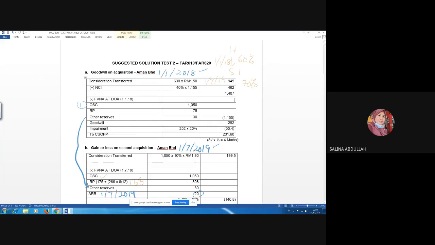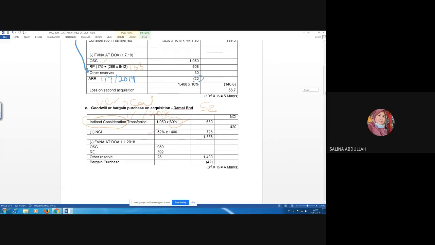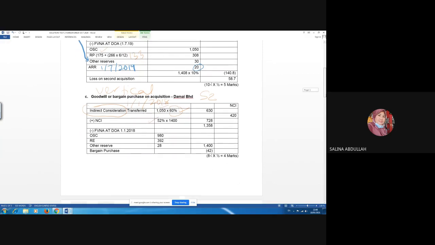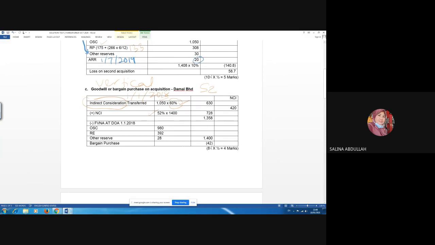So when is the date that you acquire, you calculate this goodwill? It is on 1st January 2018. So which figure you will take? You will take 60%. And percentage of NCI, you will take 52%. Then you will get bargain purchase. So this is how you calculate goodwill for vertical structure for S2.